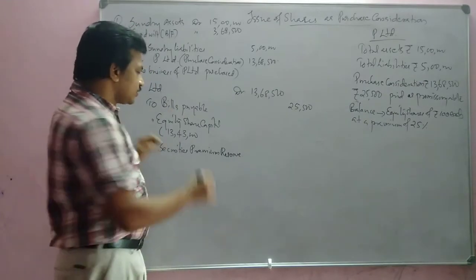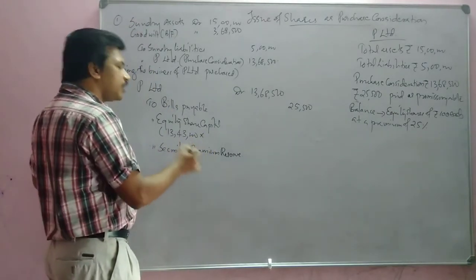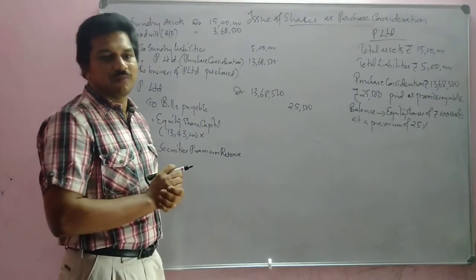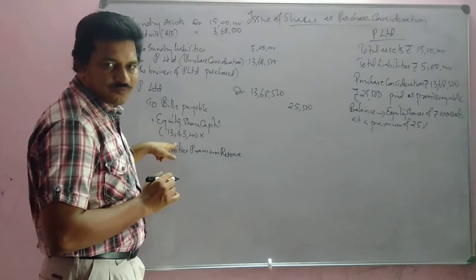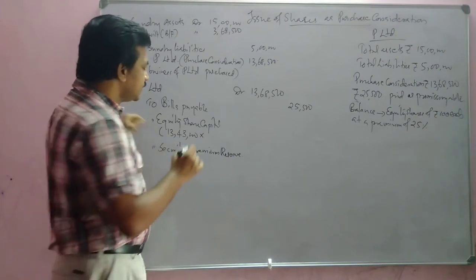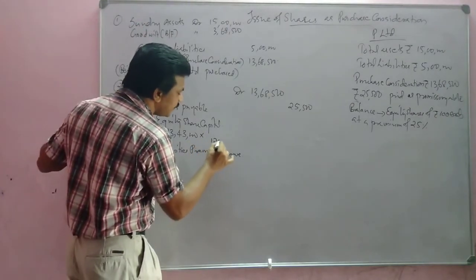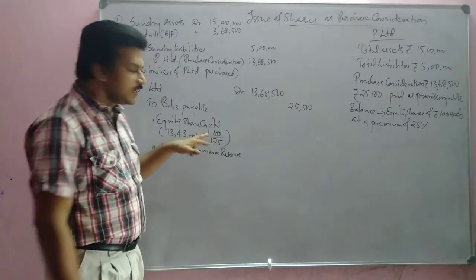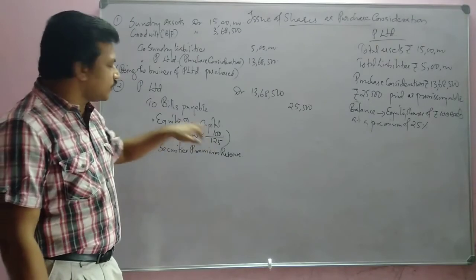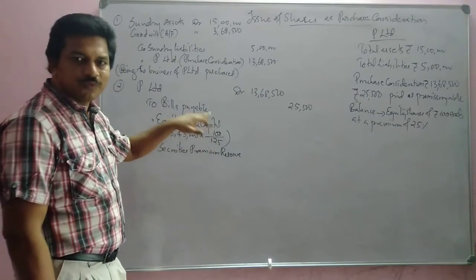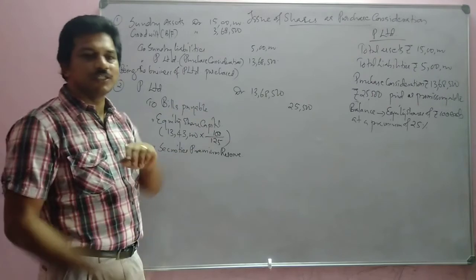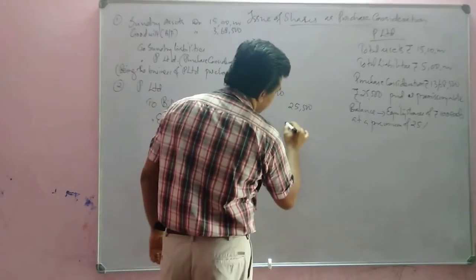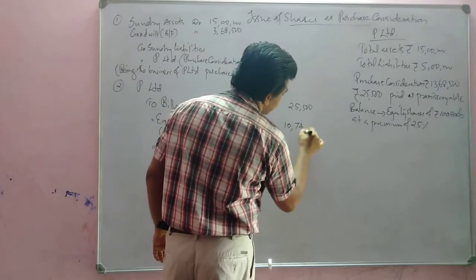13,43,000. So this amount is including 25% premium. That means this is 125. If this is 125, what will be 100? That is the face value. This amount is including premium. So what will be the face value? That face value only we can write here. So we will get the face value as 10,74,400.